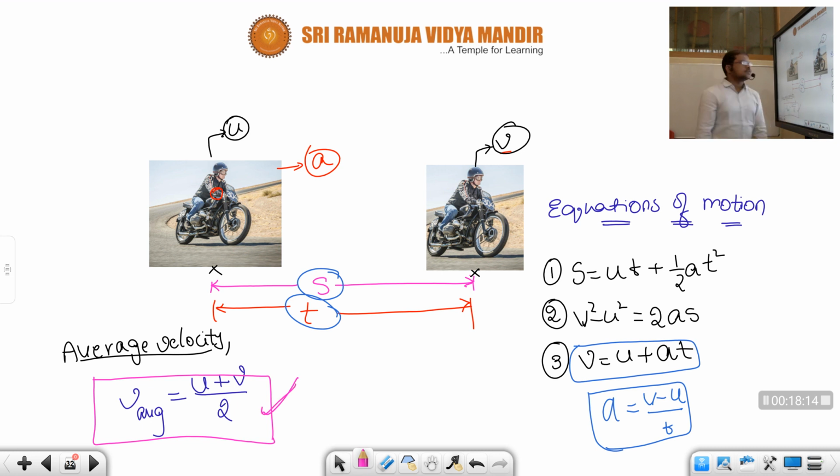Okay, children, see here, suppose you want to calculate s, the displacement. Suppose you know the time taken. Then instead of using s equal to ut plus half at square and all, you can simply do this and multiply with time. Okay, children, let me explain.